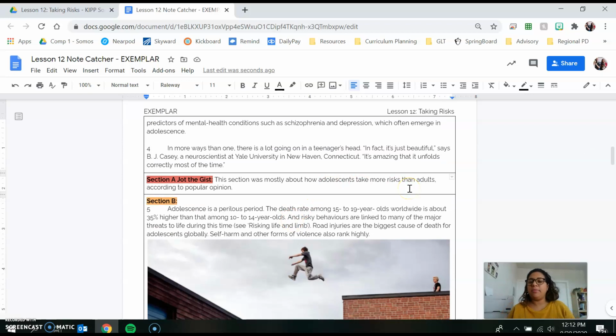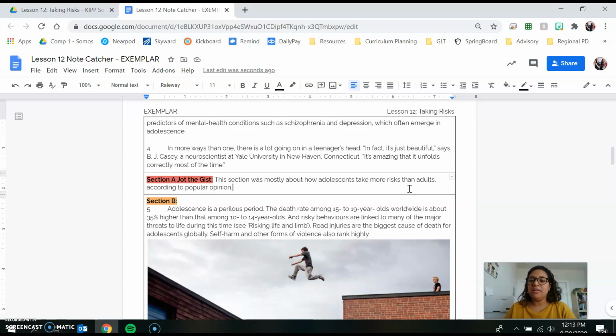Which I have described to y'all before, which is you're naming the subject, you are describing a central idea from that section, and if applicable, using vocabulary words introduced in that section. For me, I'm identifying the subject as adolescence. This idea of taking more risks than adults is what is being presented to us. And I'm adding in this part according to popular opinion because I think that's really important in how the author develops the main idea in this article. That the author begins with what is the popular opinion on adolescence and risk taking.